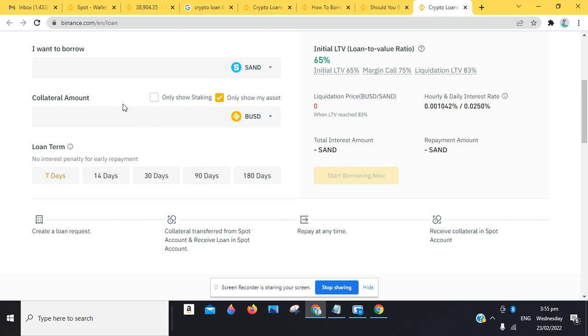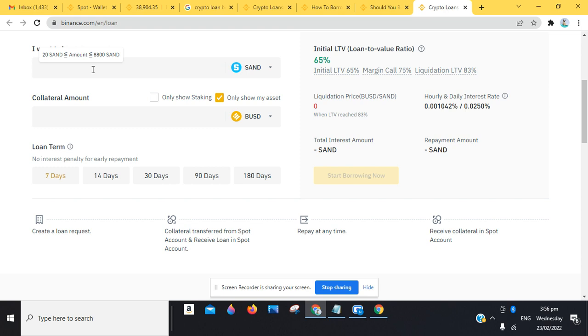Since we want to go with BUSD, I'm going to input the amount of SAND. It says we can get from 100 SAND tokens to 8,800 SAND tokens. So you want to know that this is how it basically works. Each of these tokens has its own range that it allows users to push through. So I'm going to click on 20 SAND token.